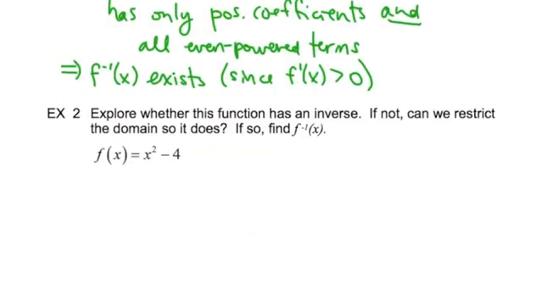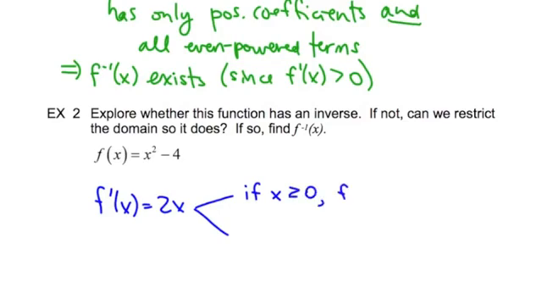Example 2, explore whether this function has an inverse. If not, can we restrict the domain so that it does? Well, let's start first with taking the derivative and see what the derivative tells us. So if we take the derivative, we get 2x. So you can see that if x is non-negative, then f prime is non-negative.